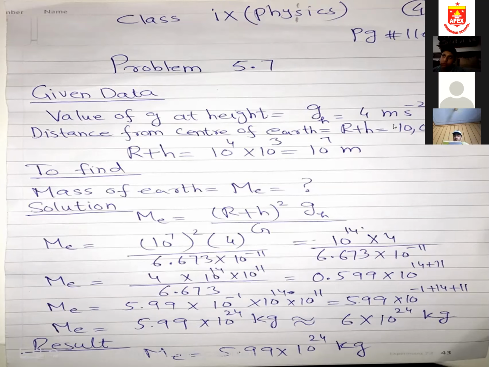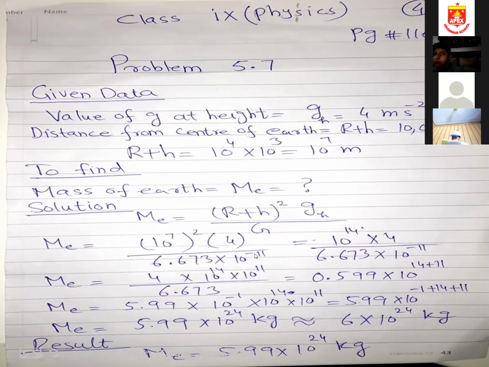R plus h value is 10 power 7. I put this value 10 power 7 and whole square, and g value is 4, and the capital G value is 6.673 multiplied by 10 power minus 11. This is the understood value. You should know by heart. This 7 multiplied by 2 is 14, 10 power 14 multiplied by this 4, 6.673 into 10 power minus 11.